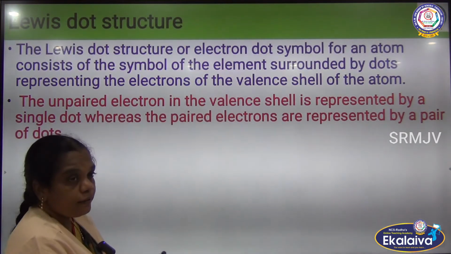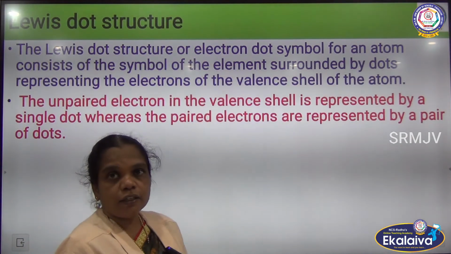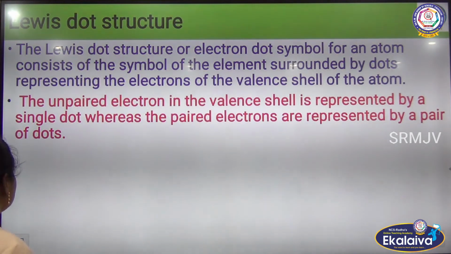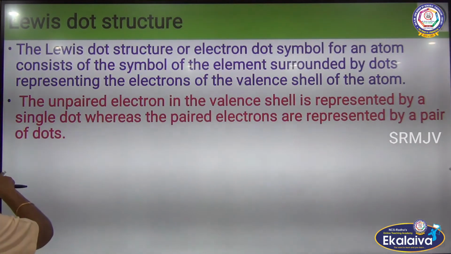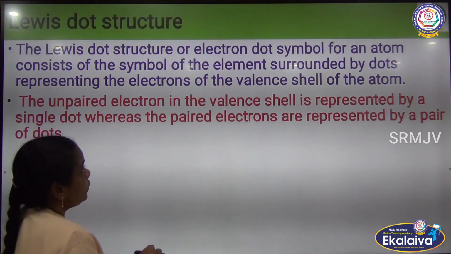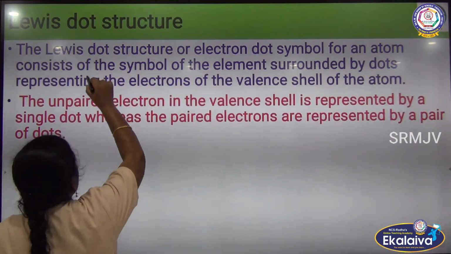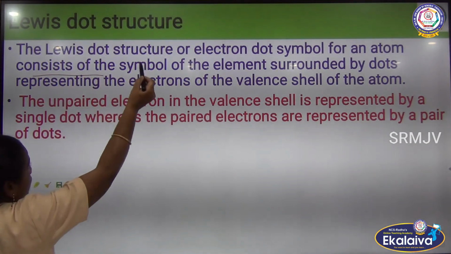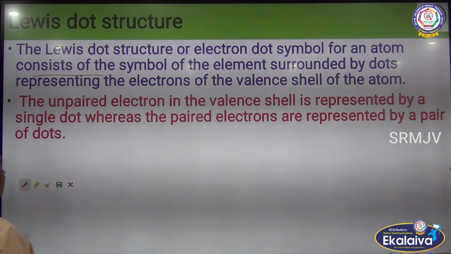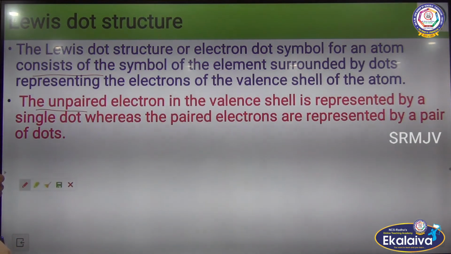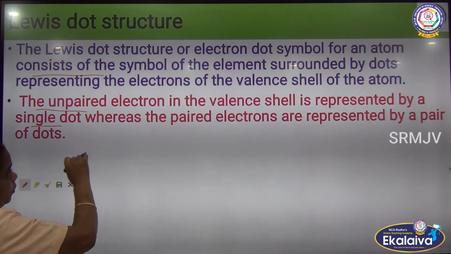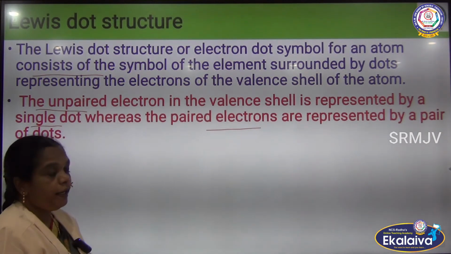So these are all about the chemical bond based on the electronic configuration. And then the Lewis electron dot structure. In the electron dot symbol, the symbol of the element is surrounded by electron dots. The unpaired electrons in the valence shell are represented by a single dot, and the paired electrons are represented by a double dot.